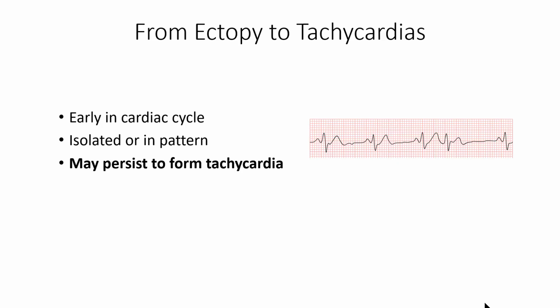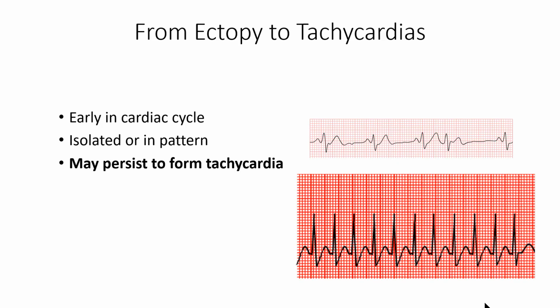We talked about how those pacemakers can also be activated early in the cardiac cycle and can produce what we refer to as ectopy. And these are things like premature atrial contractions and premature ventricular contractions. We talked about how these premature beats can occur isolated, just one here or there, or they can be multifocal, or they can even occur in a pattern like bigeminy or trigeminy. Also, we discussed how if a particular ectopic focus outside of the sinoatrial node became enhanced in its automaticity, it could persist to initiate a tachycardia like the one shown here.